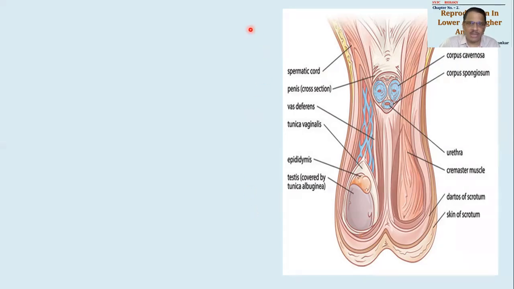तो इसको अच्छे से याद रखें. The structure of scrotum can be asked as a diagram for 2 marks. Okay, so try to remember that it will be a 2-mark question.